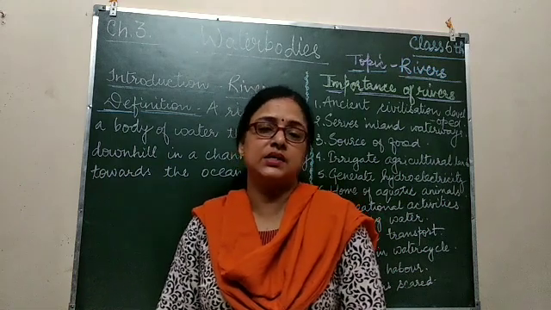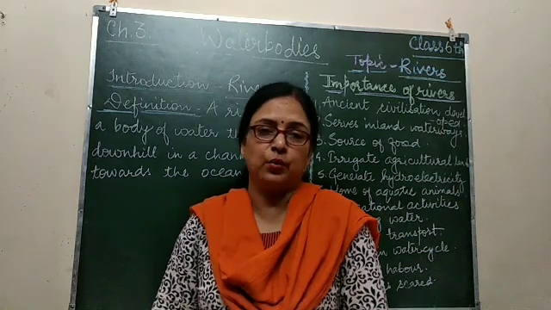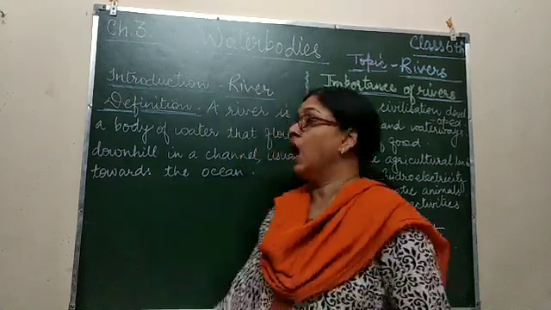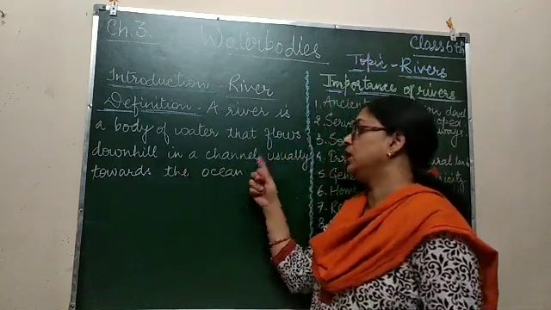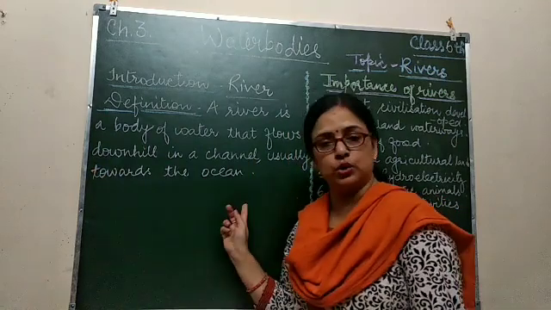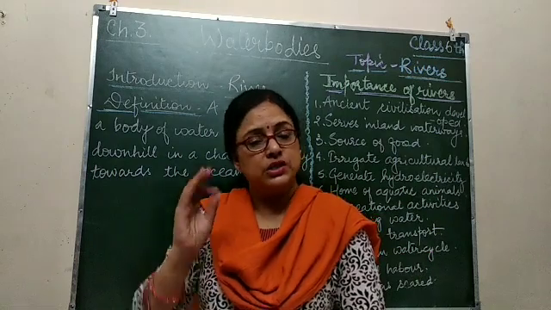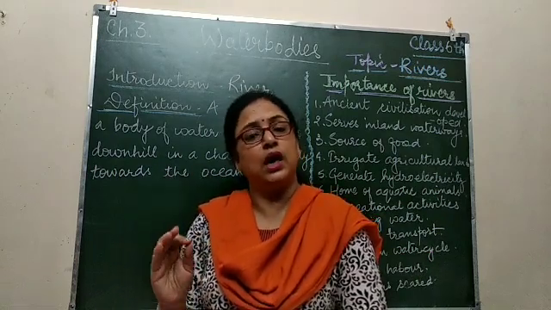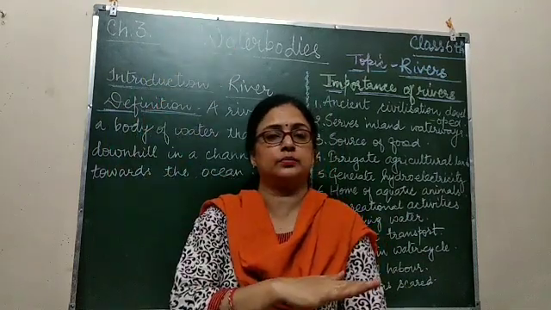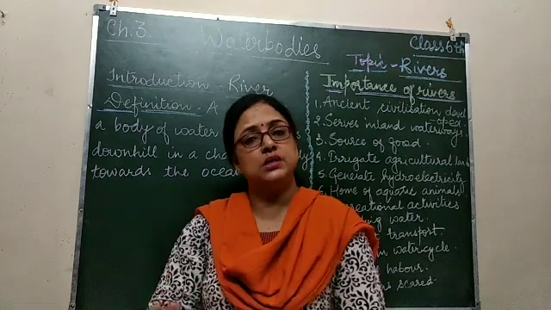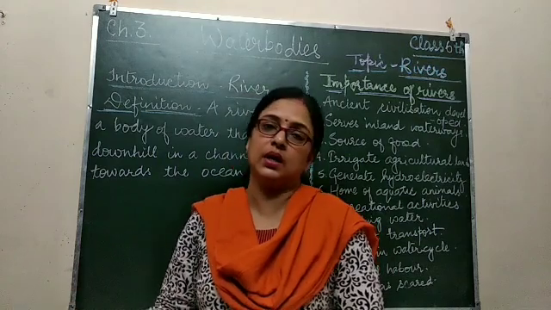Today we will discuss the last among all the water bodies, that is the river. What is a river? A river is a body of water that flows downhill in a channel, usually towards the ocean. It means that a river is a stream which flows in a channel from high ground to low ground and ultimately to a sea or lake. It joins at the end to a sea or a lake.